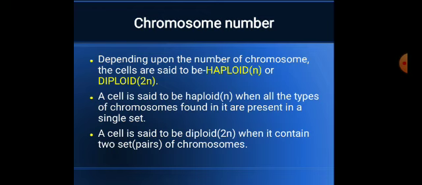Blood cells, muscle cells, skin cells are all diploid, whereas gametes, the reproductive cells, are haploid. Always remember that male bees, wasps and ants are haploid organisms and mammals are diploid organisms.